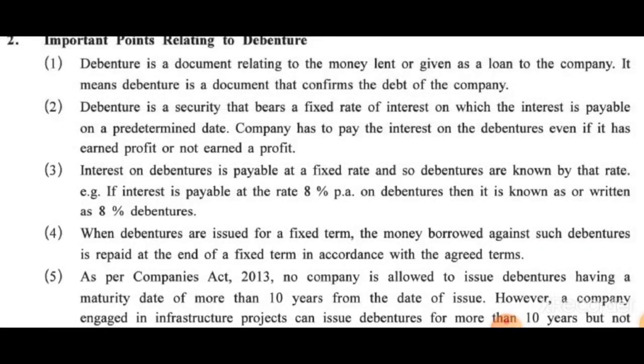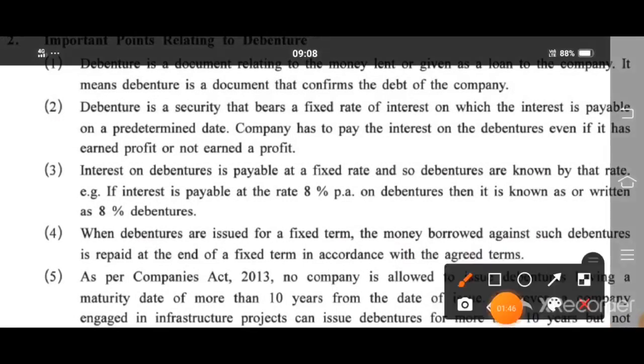Now, important points relating to debentures. A debenture is a document relating to money lent or given as a loan to the company that confirms the debt of the company. A debenture is a security that bears a fixed rate of interest. Interest on a debenture is payable at a fixed rate. So, debentures are known by that rate. Example, 8% debenture, 10% debenture, 12% debenture.